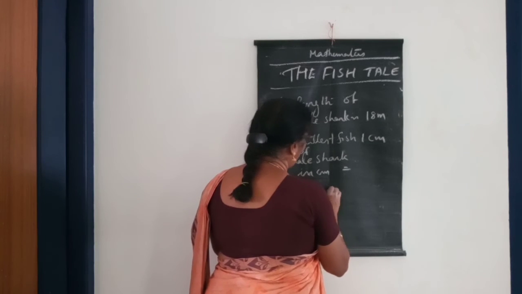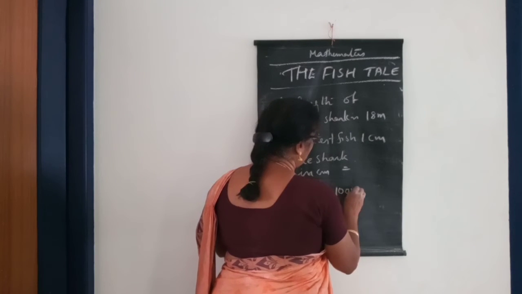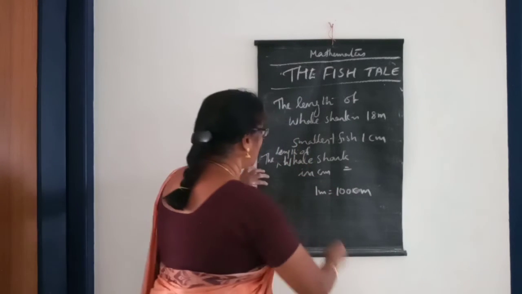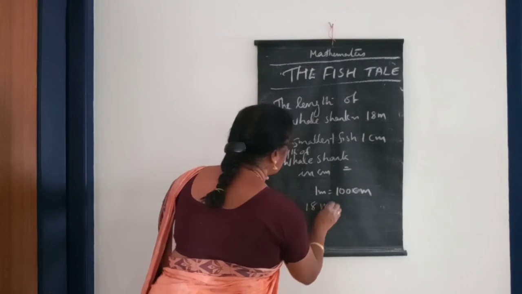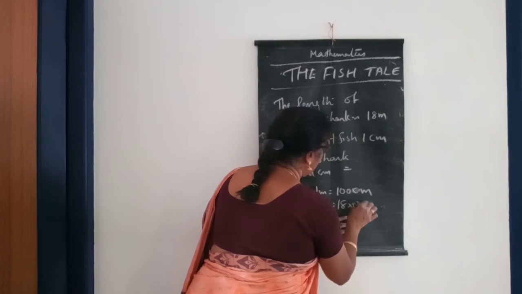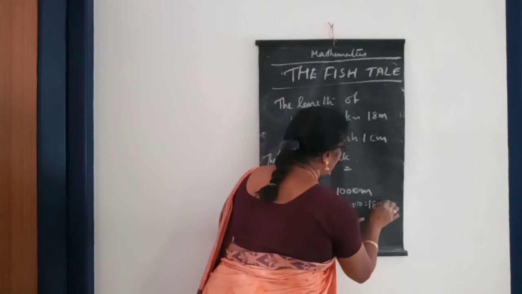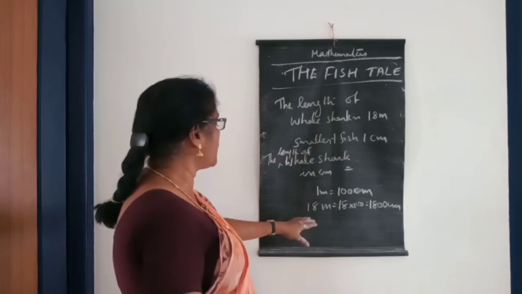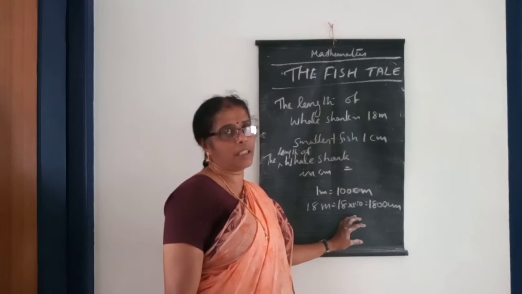1 meter is equal to 100 centimeter. So 18 meter is equal to 18 into 100, that is 1800 centimeter. That is meter converted into centimeter.